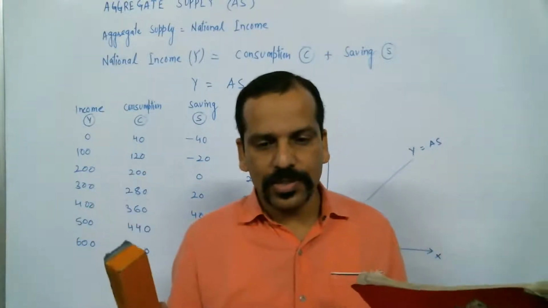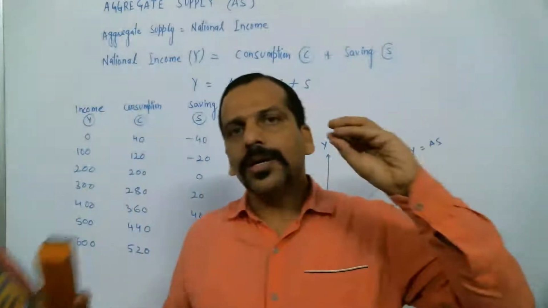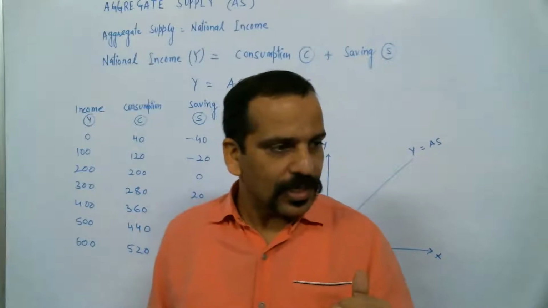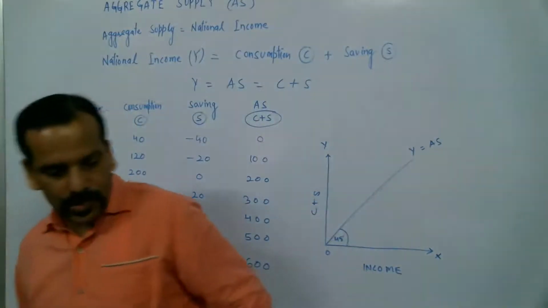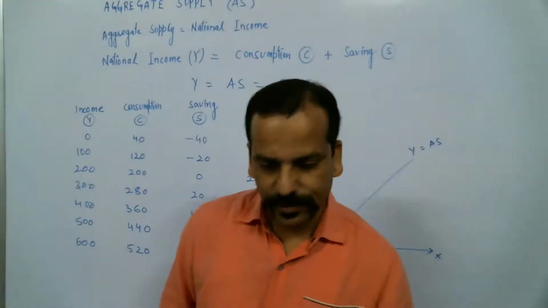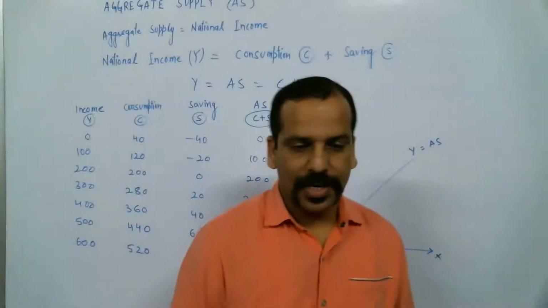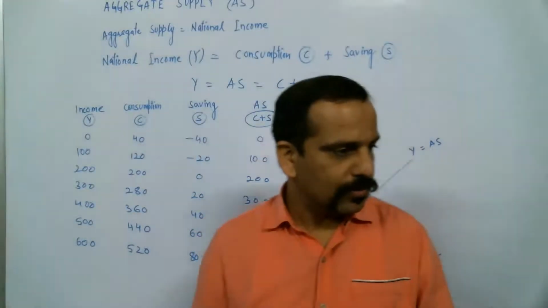All the producers, those who are producing different goods and services at different prices, are ready to sell in the market. That is the market supply, aggregate supply, at a given period of time, like in an accounting year.